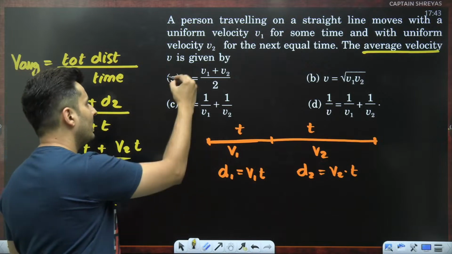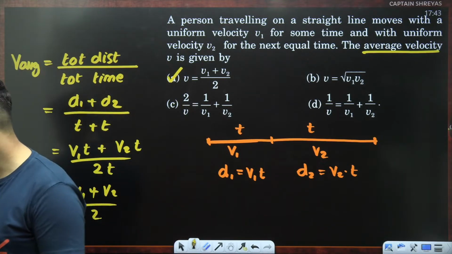v1 plus v2, whole thing divided by 2. That is option number A.